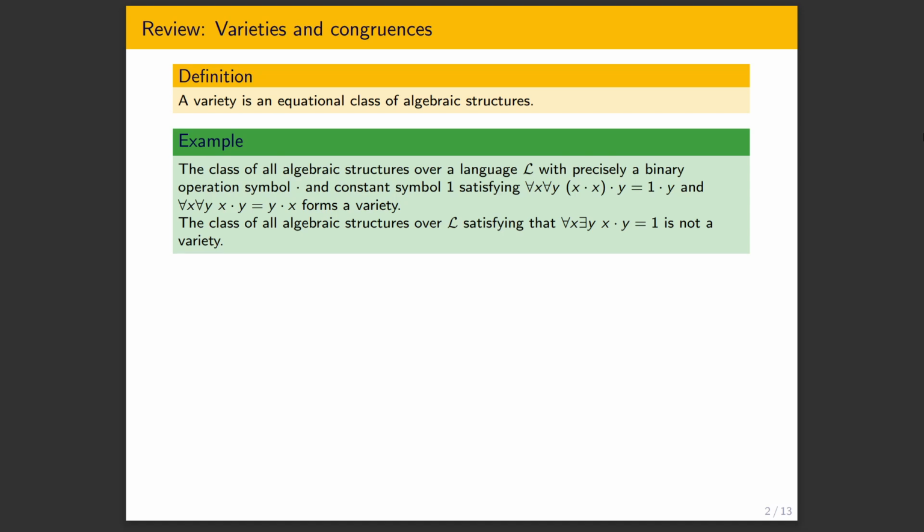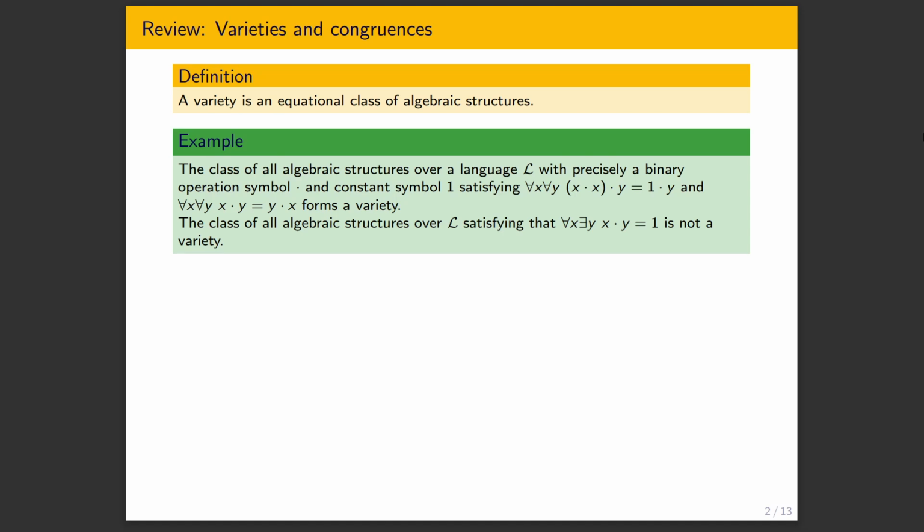Now we can take all the structures of a language which satisfy some axioms, which can be written as universally quantified equations. For example, we can take a language which has a binary operation symbol and a constant symbol, and take all the structures which have these two properties, just kind of random properties, and this is going to be a variety. The second property is commutativity, and the first one is this one.